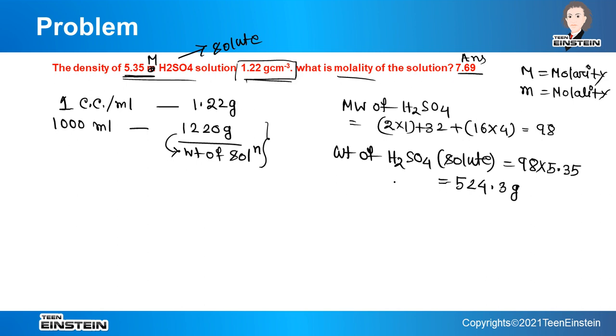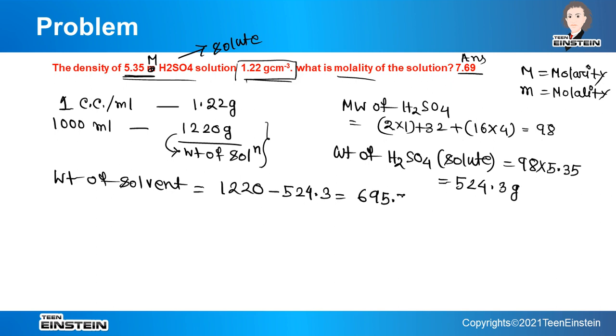So now we know the weight of solute, we also know the weight of solution, so we can find out the weight of solvent by subtracting 524 from 1220. This is 695.7 gram. So this much solvent is actually carrying this number of moles of H2SO4.